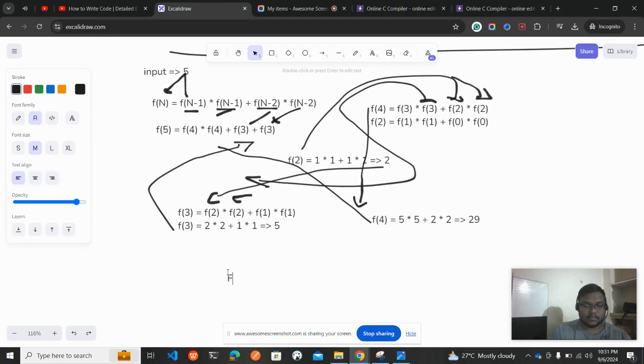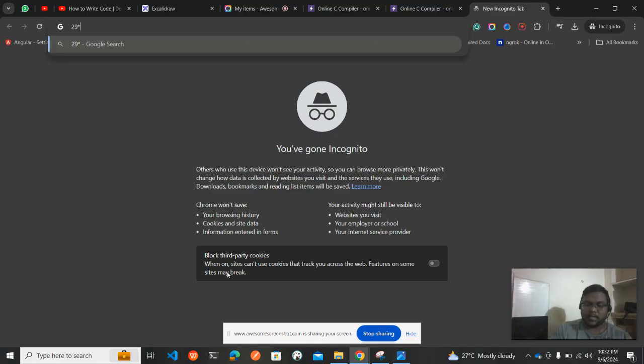So f of 5 is equal to f of 4, which is 29 star 29, plus f of 3, which is 5 into 5. What is 29 into 29? I don't know, let me check on Google.